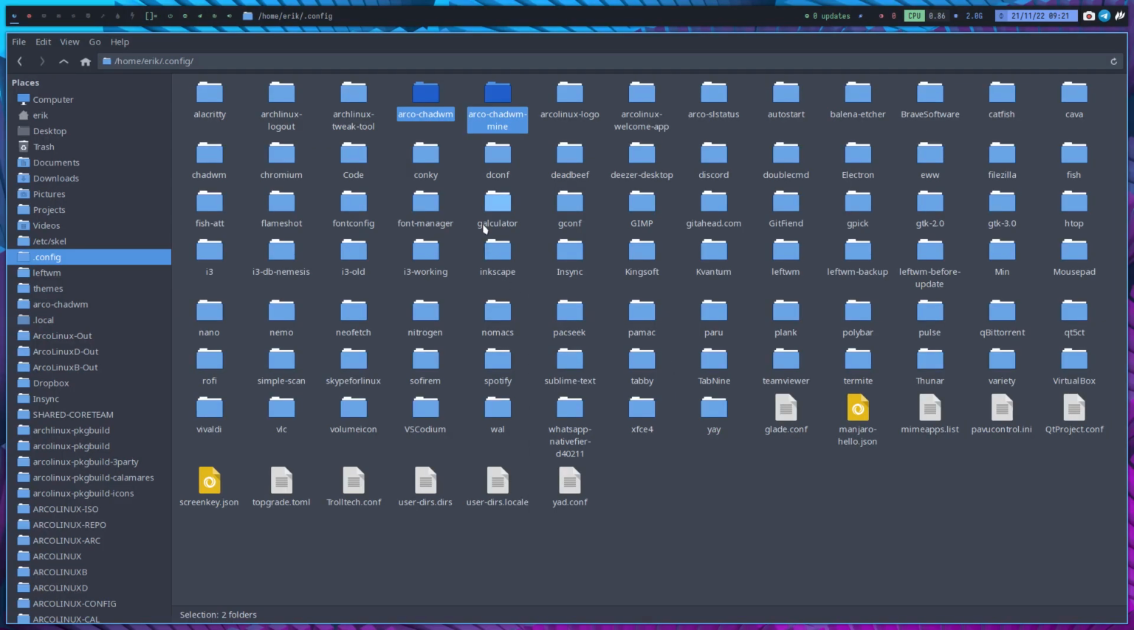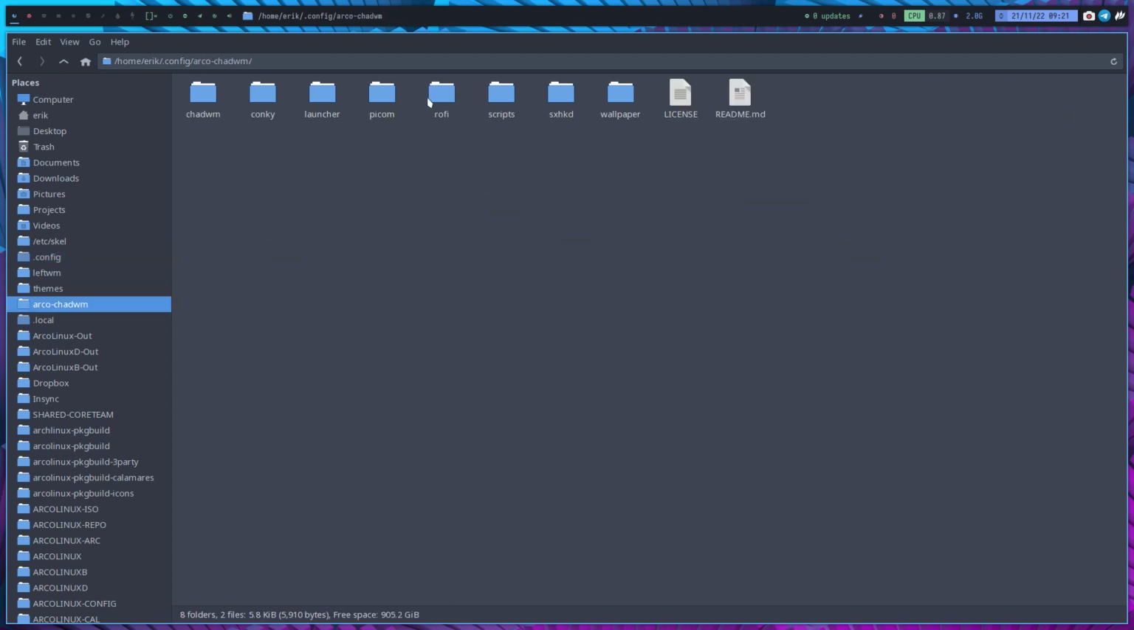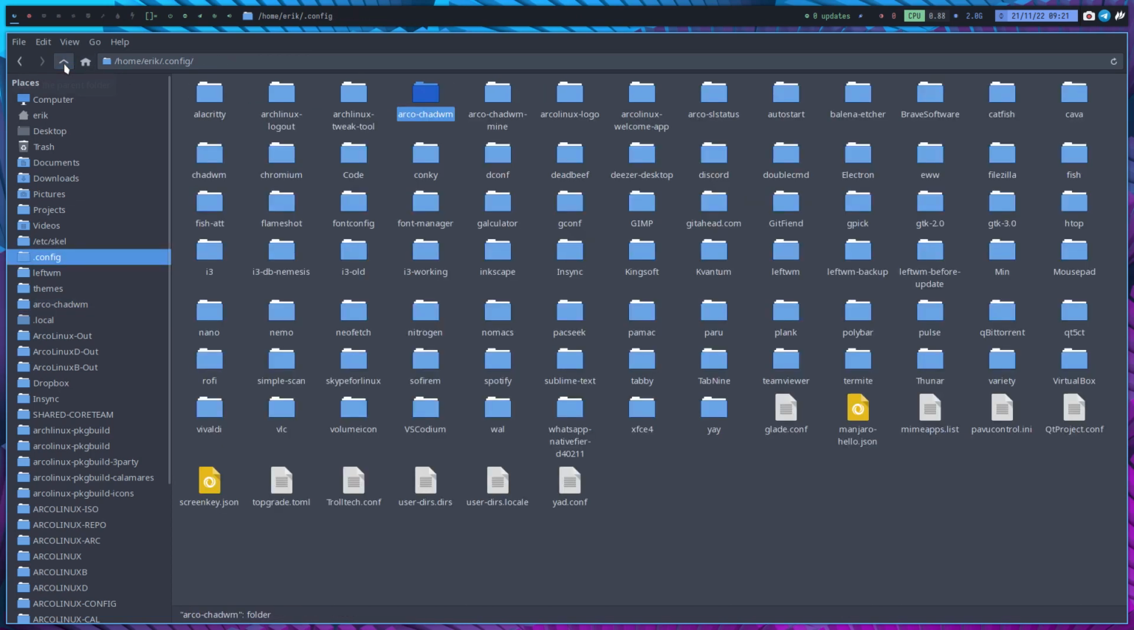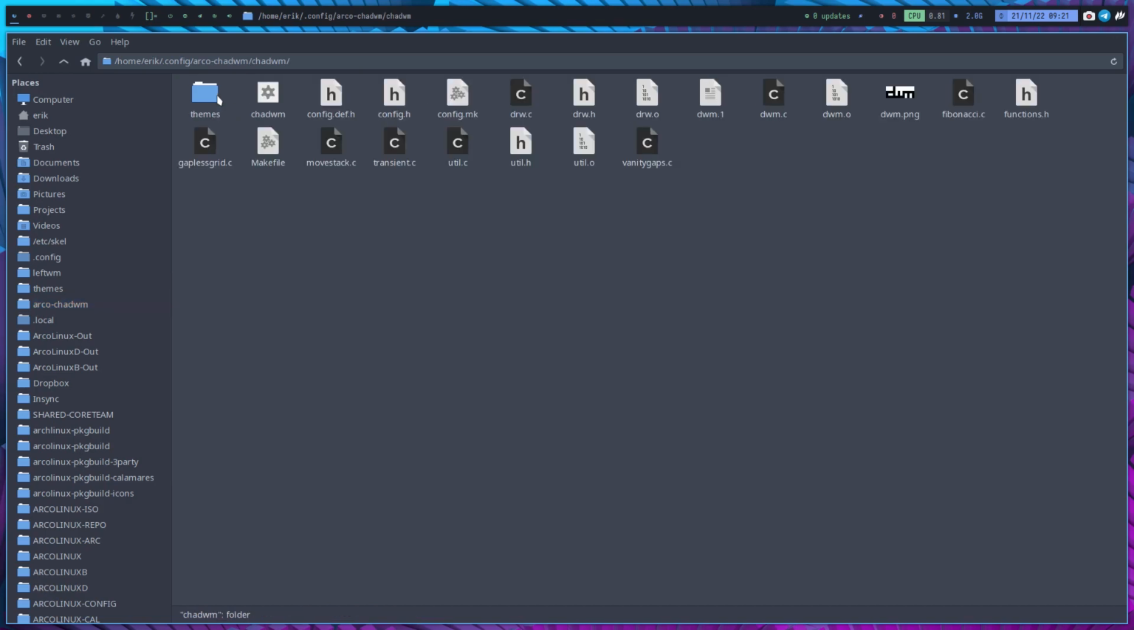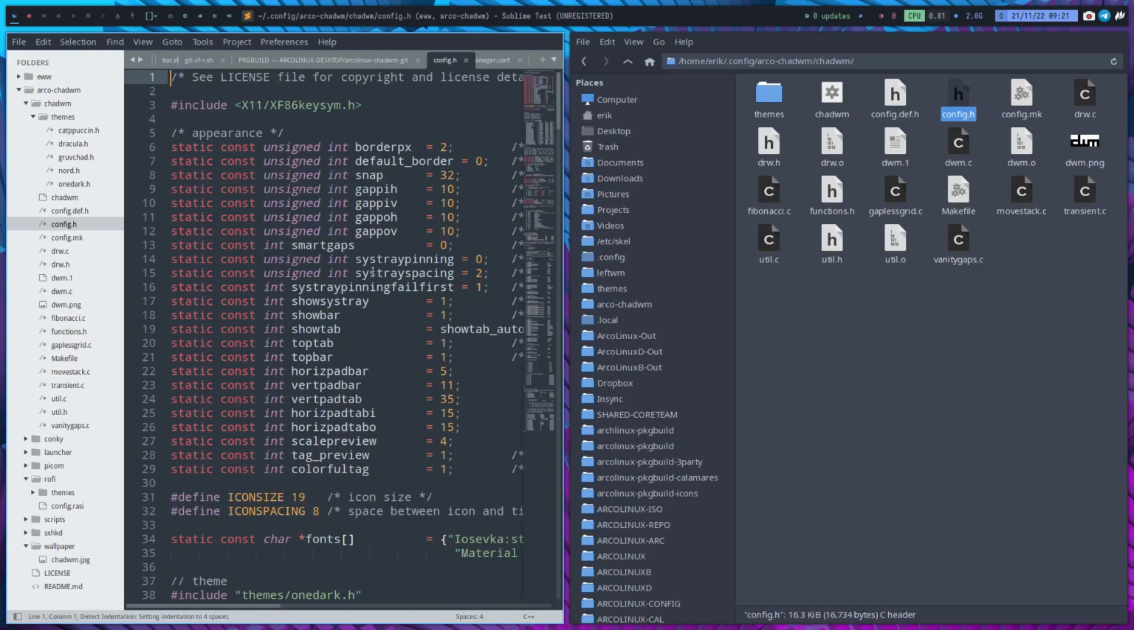Now, each time I update, and I have package 41, I think, right? Each time it's going to be rebuilt, and each time my code is gone. Now the code is not in the CHADWM folder as well. It's going to be here, config.h.